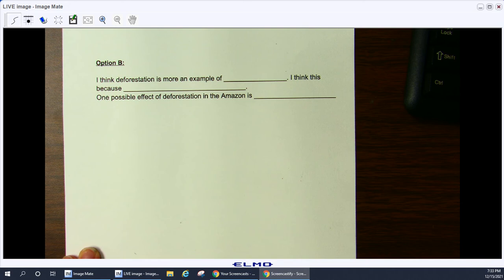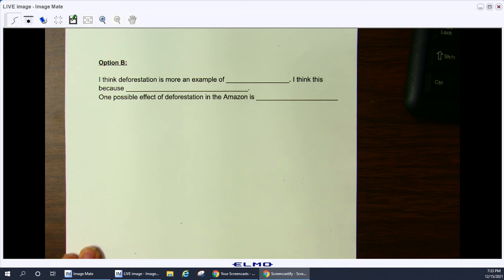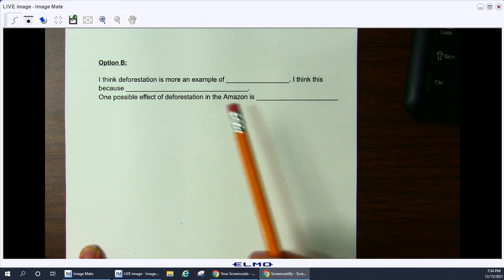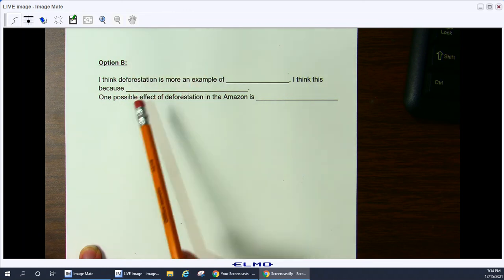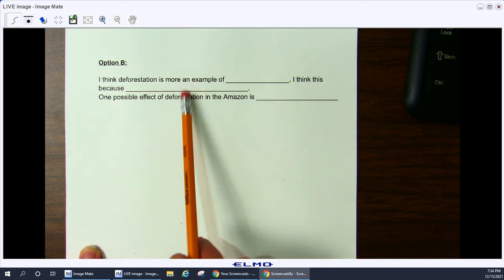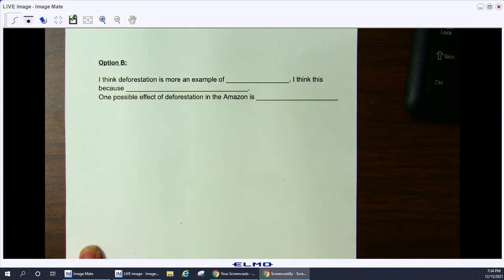We've studied this, like animals losing houses, maybe less materials being available, things like that. So you're going to tell me whether you're choosing option A or option B, and you're going to copy these. These will also be included in your SAQ to copy and paste down in your box where you just fill in the blanks.